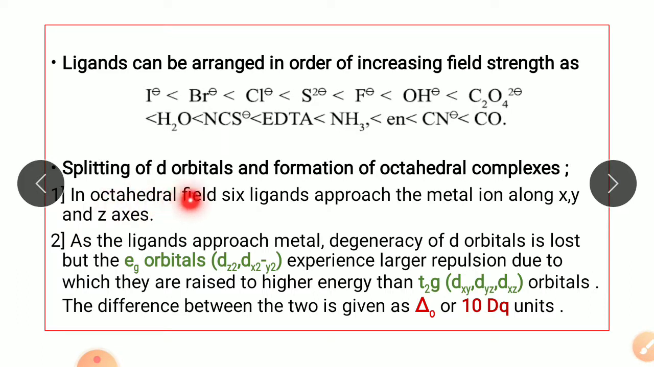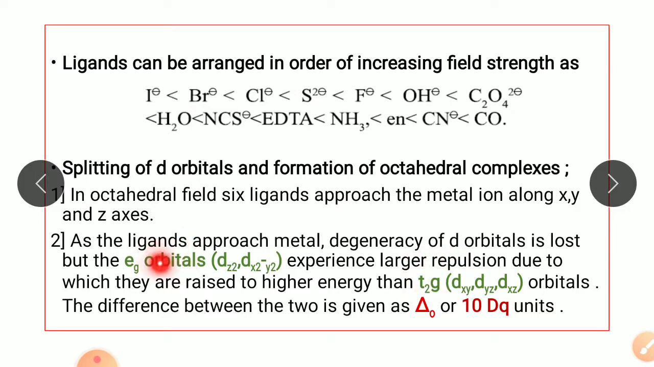Now in octahedral field, we know there are 6 ligands which approach the metal ion along the x, y and z axis. Now we have seen that the 3 d orbitals point in between the axis, while 2 d orbitals are having their loops pointing along the axis. So as the ligands approach, the degeneracy of the d orbitals is lost. That is, the 5 d orbitals are no more having same energy. They are distributed in two sets, that is Eg and T2g.